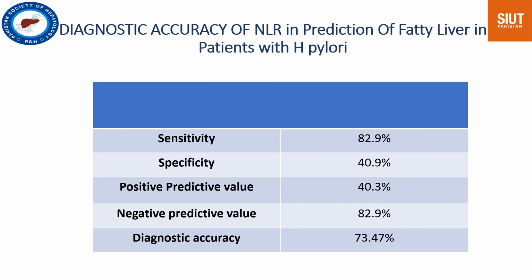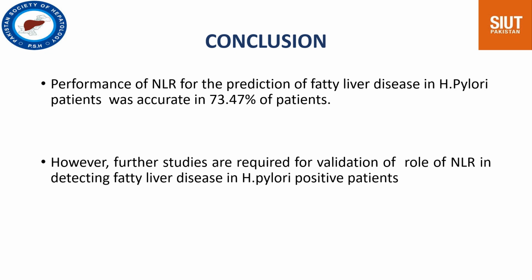The sensitivity of NLR for the prediction of fatty liver disease in patients with H. pylori at an NLR cutoff of more than 1.69 is 83%, specificity of 41%, and a diagnostic accuracy of 73.47%. So in conclusion of our study, the performance of the NLR for the prediction of fatty liver disease in H. pylori infected patients was accurate in 73.5% of the patients.